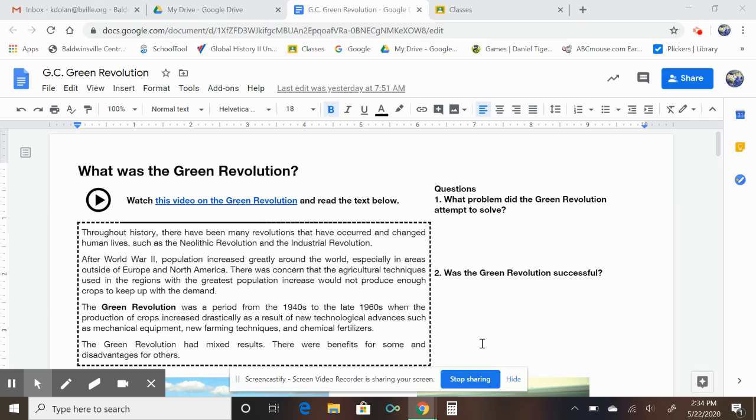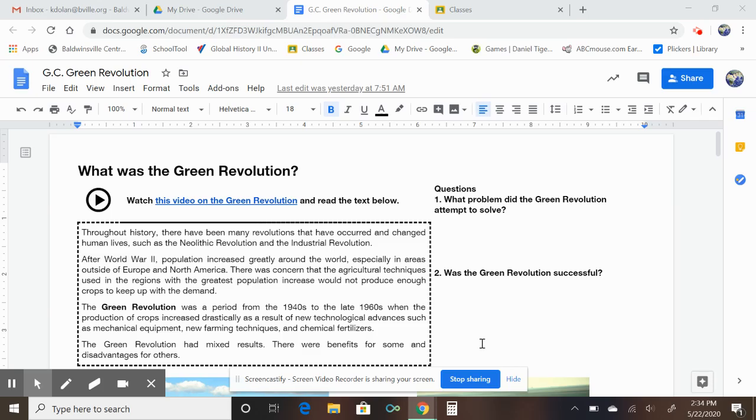The Green Revolution is an example of a non-political revolution. What that means is there's no change in the government. Throughout history, there have been many revolutions that changed human lives, such as the Neolithic Revolution and the Industrial Revolution. To refresh your memory, you learned about the Neolithic Revolution in ninth grade.